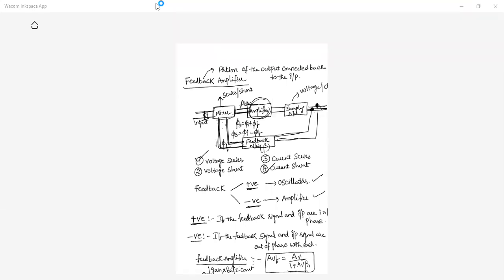Okay. What is the overall gain expression for feedback amplifiers? What is the overall gain expression? What is the AVF expression?